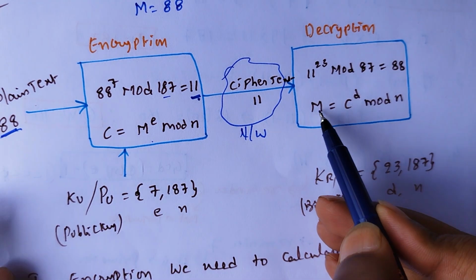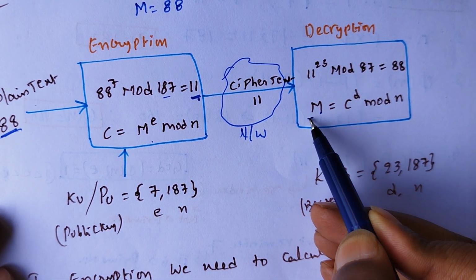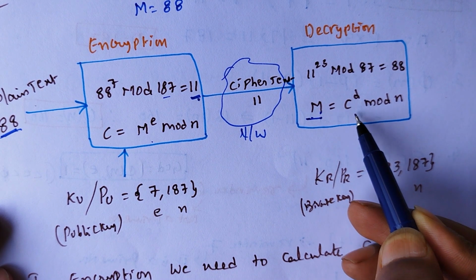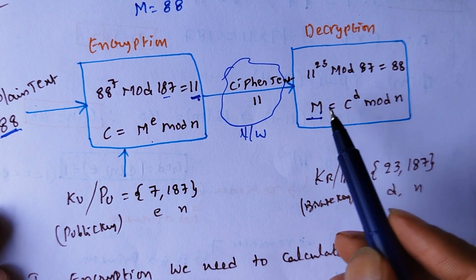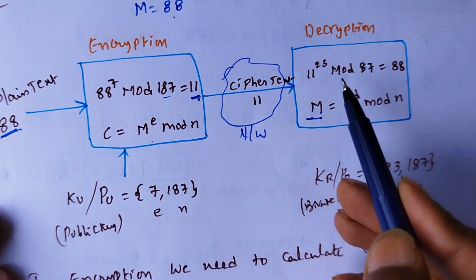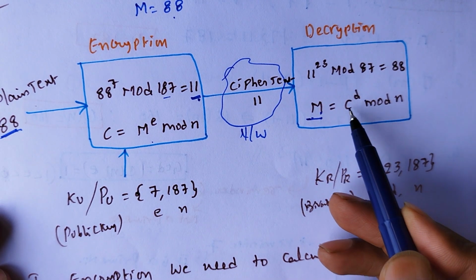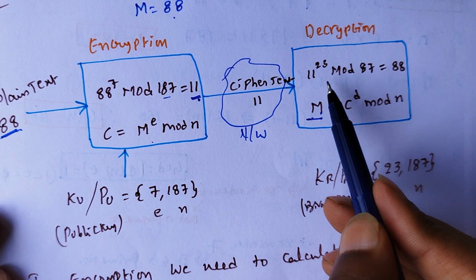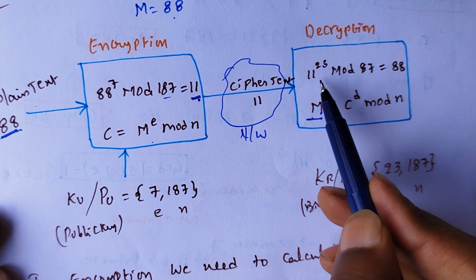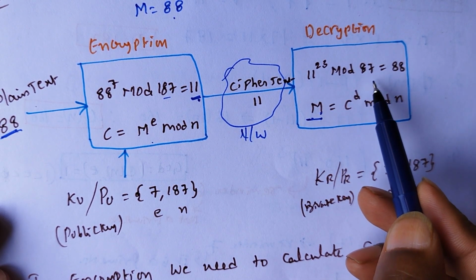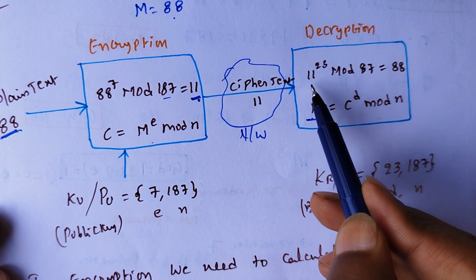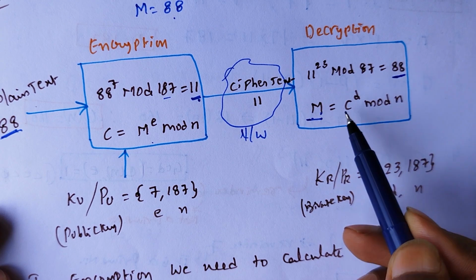So here we perform the decryption algorithm. What is the decryption algorithm? M equals C power D mod n. Here M value is 88. What is the C value? C value is 11 and D value is 23. So 11 power 23 mod 187. If we calculate this, we will get the M value 88.